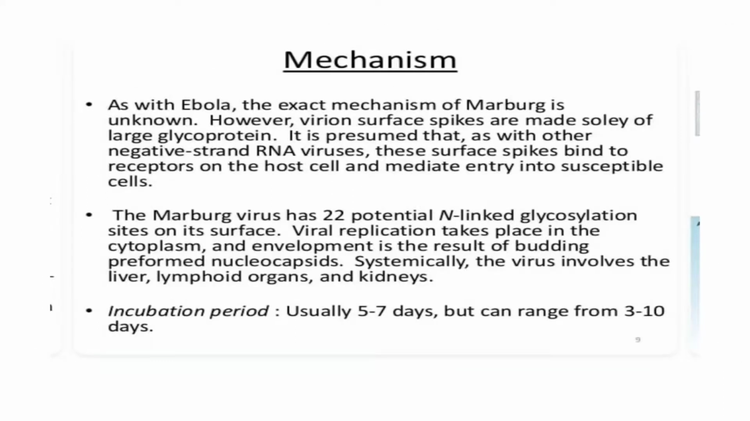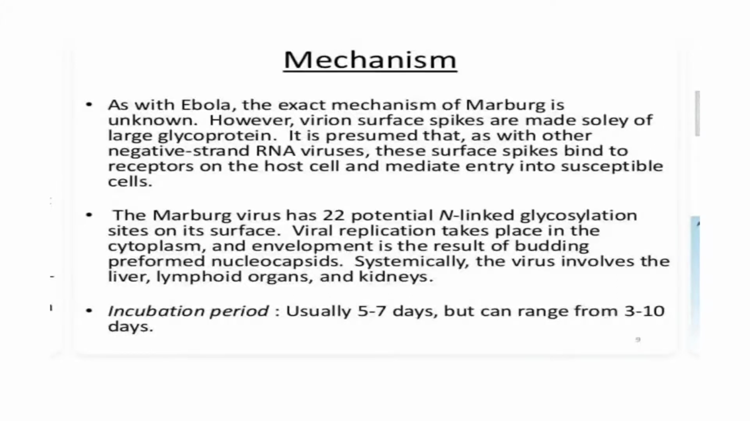So next I'm going to tell you about mechanism. As with Ebola, the exact mechanism of Marburg is unknown. However, virion surface spikes are made solely of glycoprotein. It is presumed that, as with other negative strand RNA viruses, these surface spikes bind to receptors on the host cell and mediate entry to the susceptible cells.